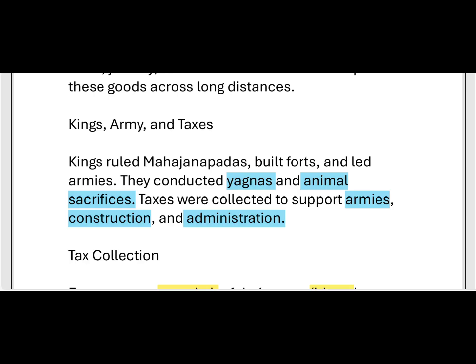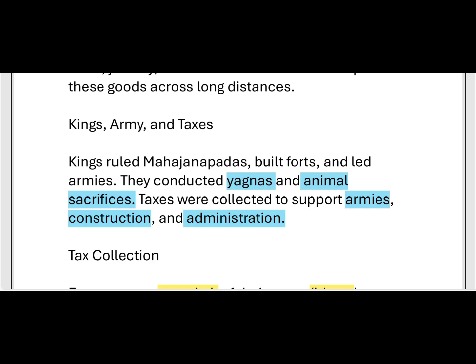Kings conducted yagnas and animal sacrifices to become rulers. They wanted to become rulers, and for that purpose the kings conducted yagnas and animal sacrifices. What are yagnas? Yagnas means pouring ghee and water into fire, as we have seen in movies also. And animal sacrifice is the killing of animals. If they do like this, they will become king.